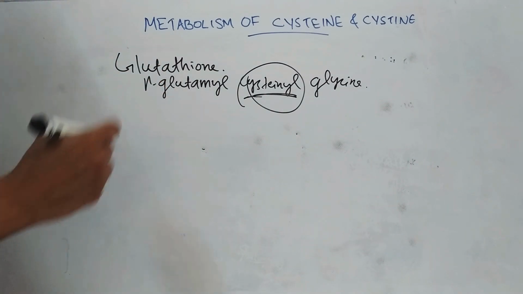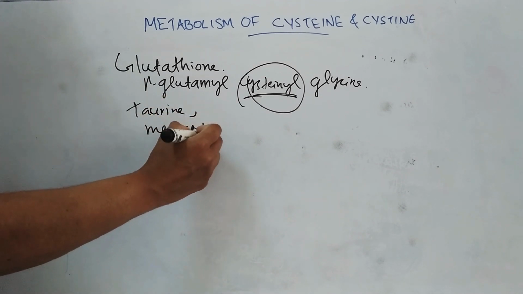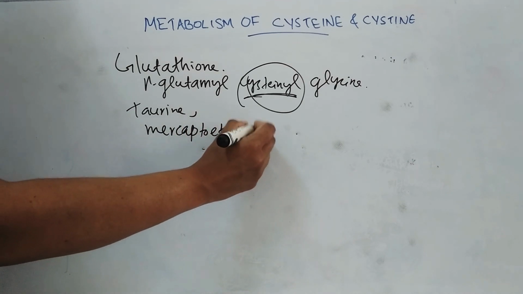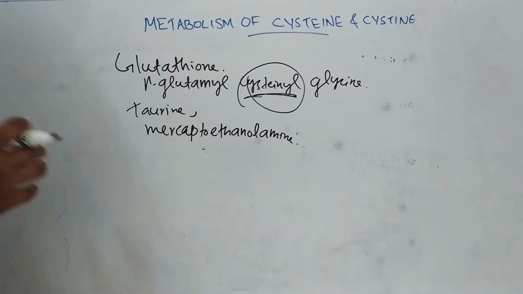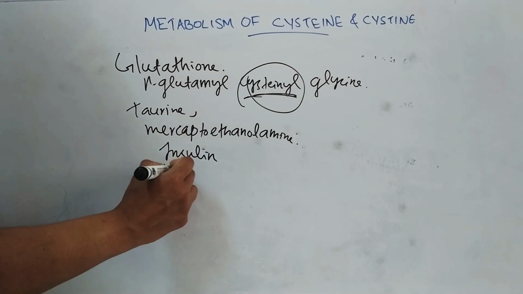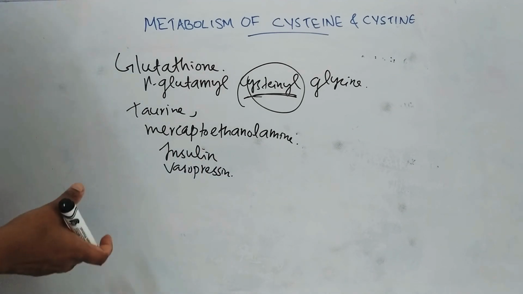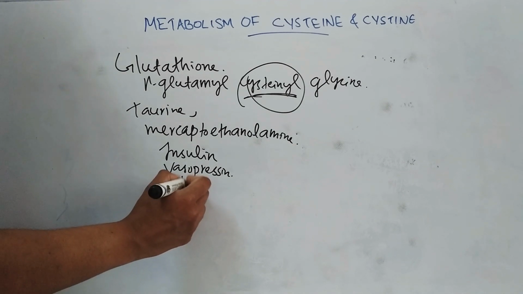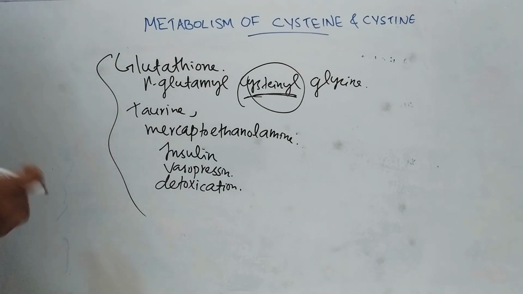Then it is needed for the formation of taurine, then mercaptoethanolamine. Then cysteine is a constituent of many other proteins, like protein hormones such as insulin, then vasopressin, etc. Then cysteine is also involved in detoxification reactions. So these are the metabolic roles of cysteine. So this is about the metabolism of cysteine.